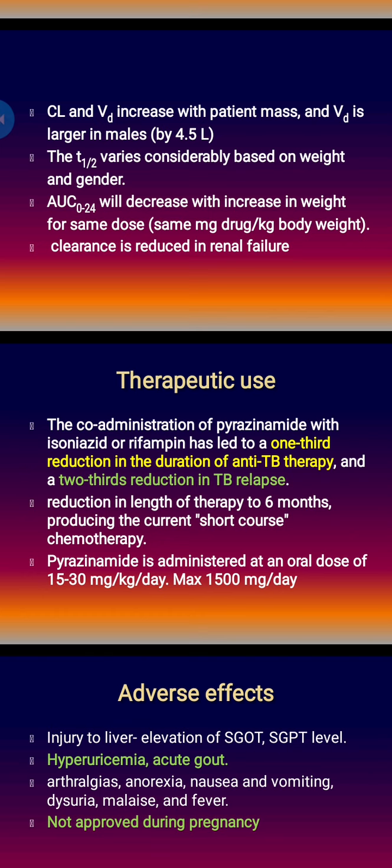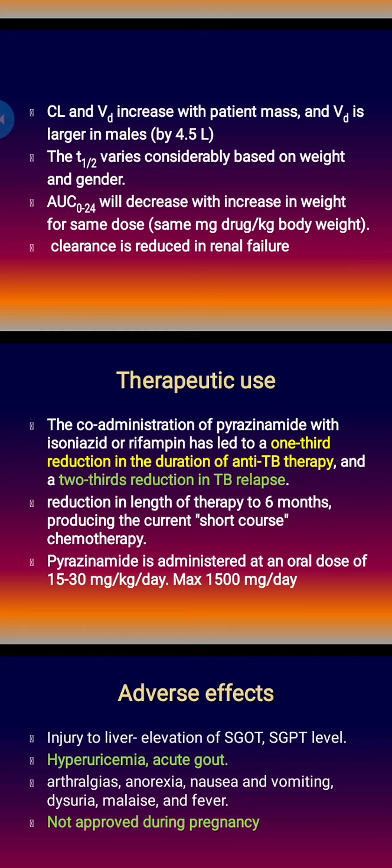Therapeutic use: co-administration of pyrazinamide has been able to reduce the duration of tuberculosis therapy to one third. Previously tuberculosis therapy ran for almost 2 years, but pyrazinamide's introduction has reduced the duration significantly to 6 months mostly, sometimes it requires 8 months.